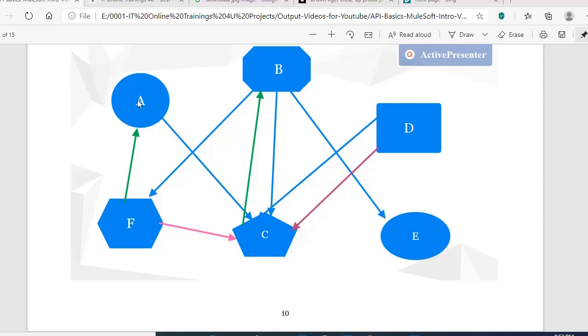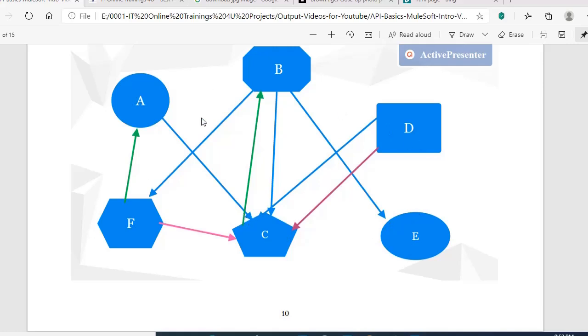What is the other problem? Let's say this application writes in JSON format, and the C application is in XML data format. How will this application know that C requires XML format? So this application needs to write some lines of code to transform the JSON format to XML format. And if an application is built in another language, like C, A needs to write more code to transform its JSON message into a message that C can understand. So the dependency keeps increasing from one application to another.